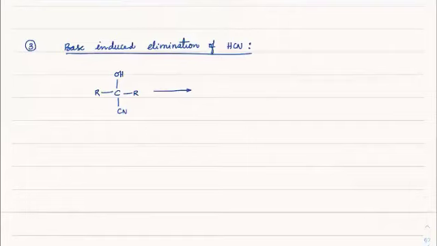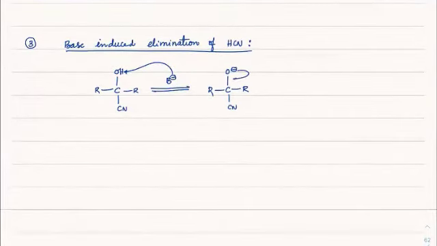In this case, if I react this with base B minus, this base will extract this proton, and I will have R, C, O minus, R and CN. Once the proton has been removed from oxygen, here oxygen replaces carbon, that is the only difference. Same way, this will form a double bond and CN minus will leave. The reaction will tend to go in the forward direction by forming R, C double bond O, R.